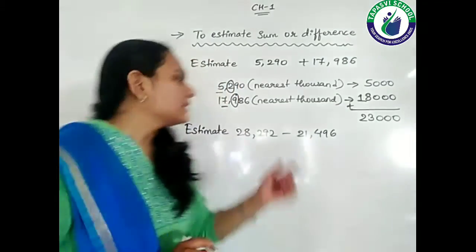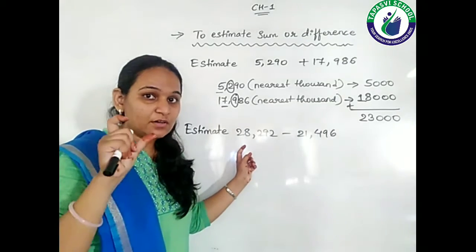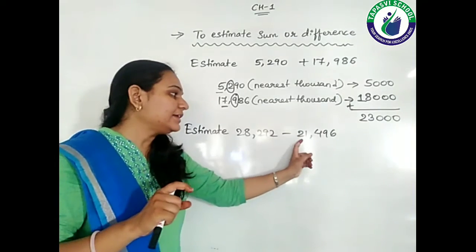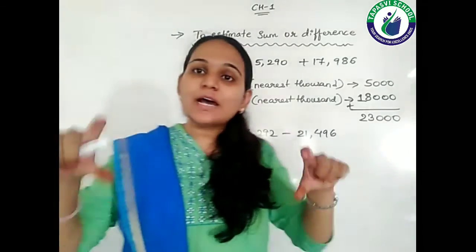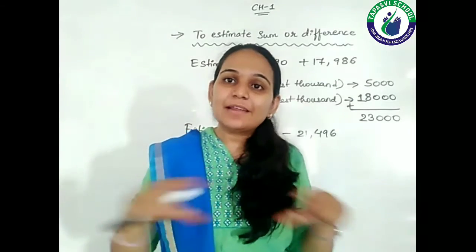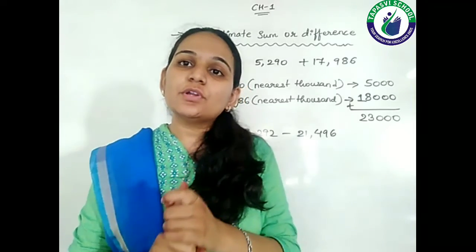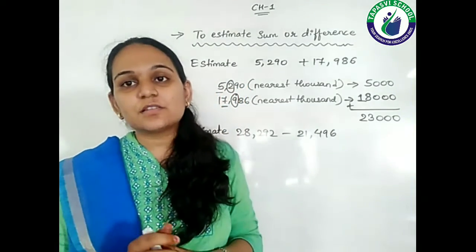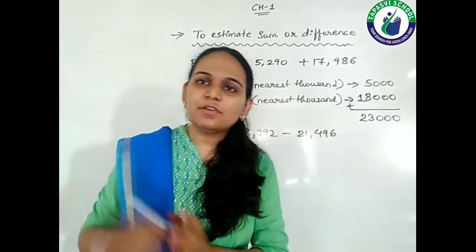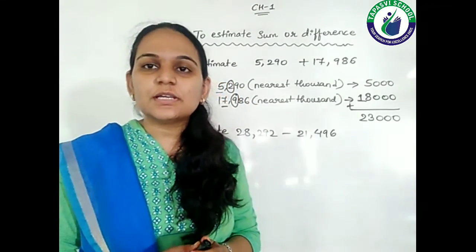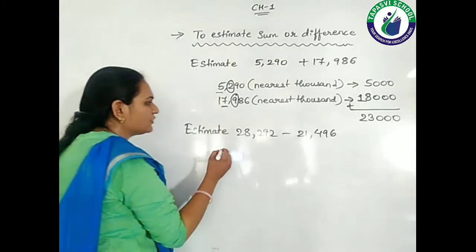The reason is, see, 28,292. We used to speak like this. Similarly here also 21,496. That means both are having the same parallel tone of 1000. So that's the only reason we will be rounding off both the numbers to the nearest 1000. 10,000 will be a little bit greater and it will be quite far away from this. So that's why we are not choosing it. We are choosing the nearest 1000. So let's see the solution of it, students.